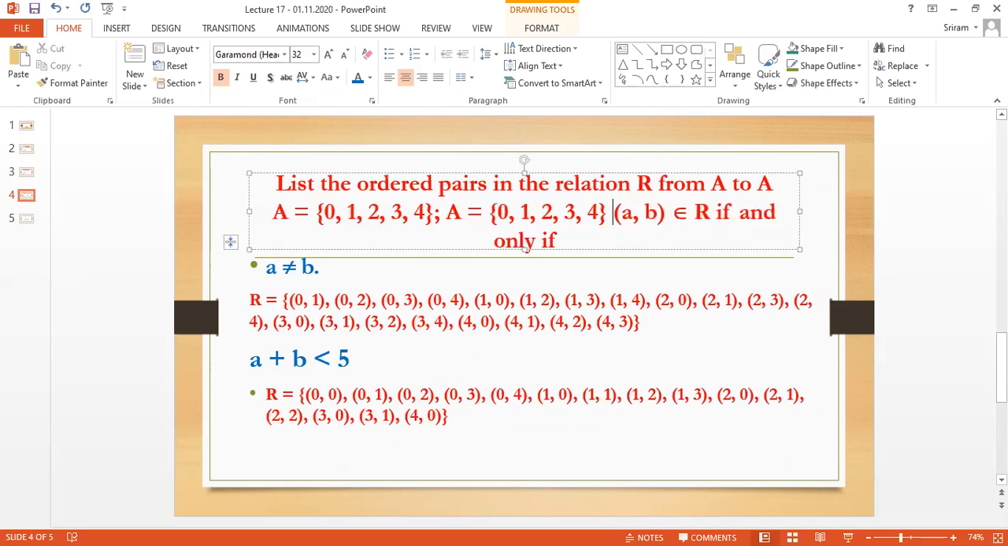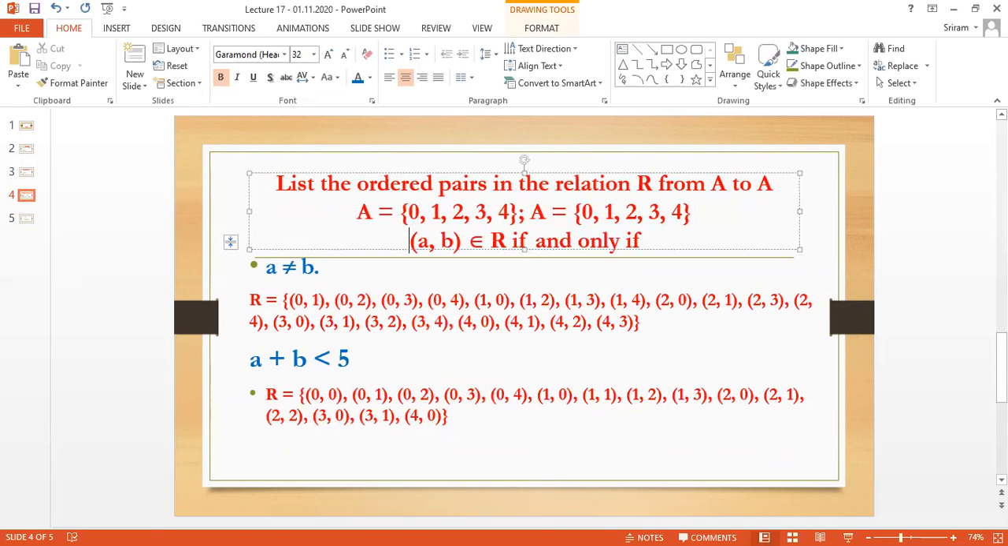Then teacher, why are you writing B? Please remember, I am not writing B for this. A is from the first set. B is from the second set. This is what we mean. A is from the first set, the first element from the first set. The second element from the second set. Understand the idea, dear everyone?